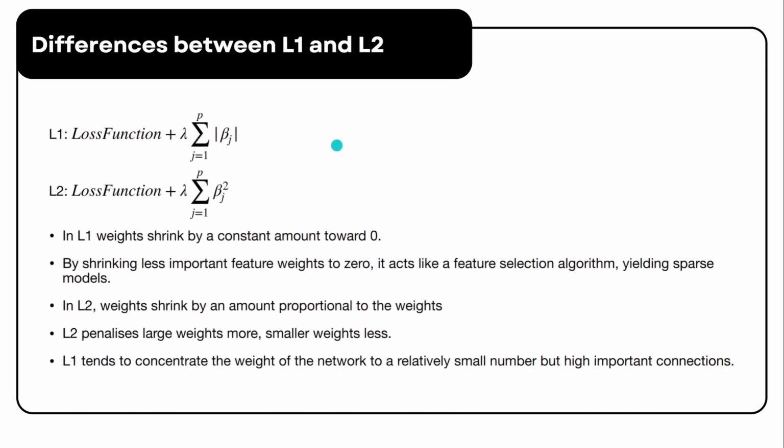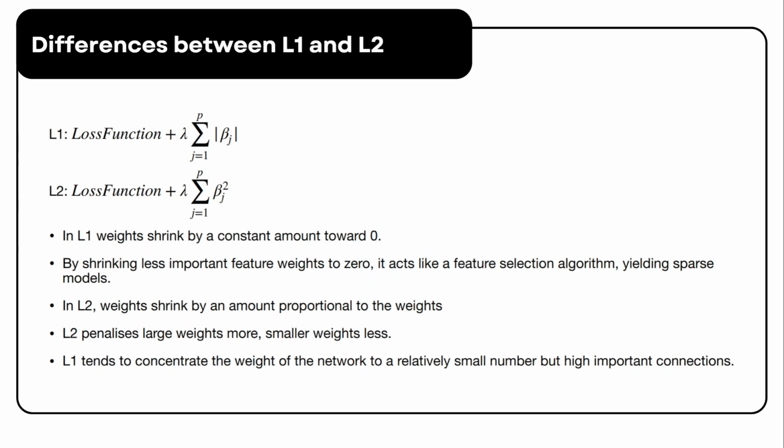Well, the key difference between L1 and L2 regularization can be understood through their formulas. L1 regularization shrinks weights by a constant amount toward zero, effectively driving less important feature weights to zero.